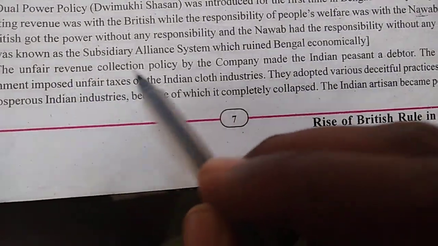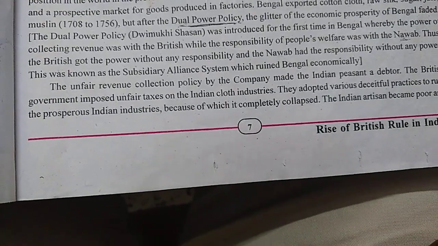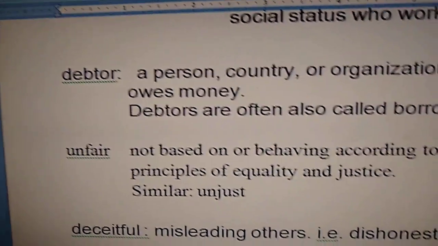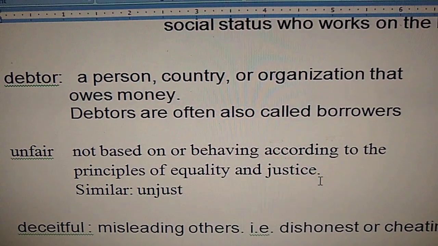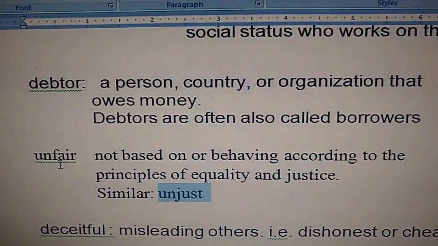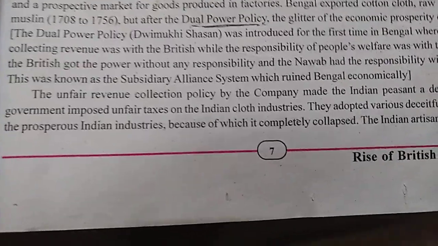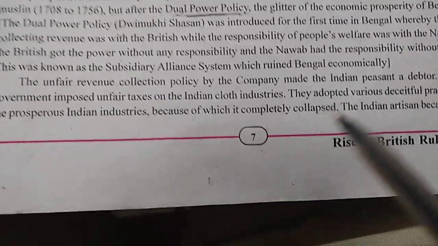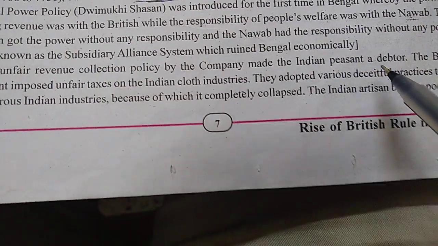Now the unfair revenue collection policy. Okay. Now unfair means what? Unfair means cheating. You can see here, the word unfair indicates what? Not based on behaving according to the principle of equality or justice, or unjust. The word unjust is familiar to you. So unfair means unjust. This unjust revenue collection policy, or haphazard or very bad policy of revenue collection by the company, made the Indian peasant or debtor.